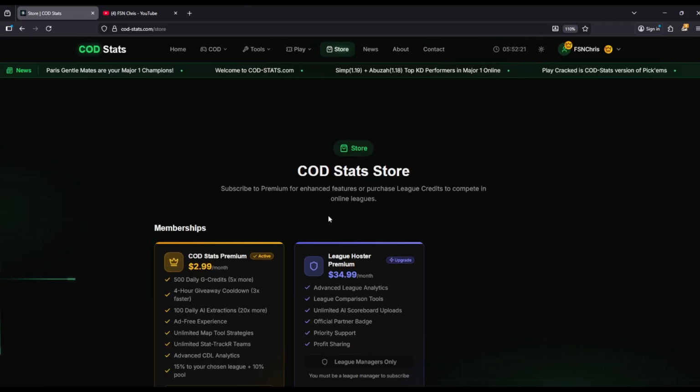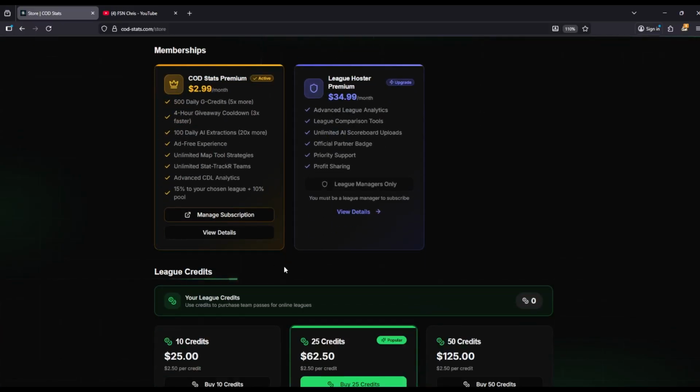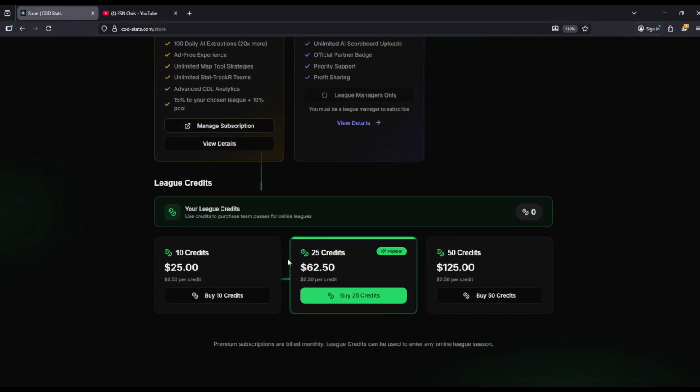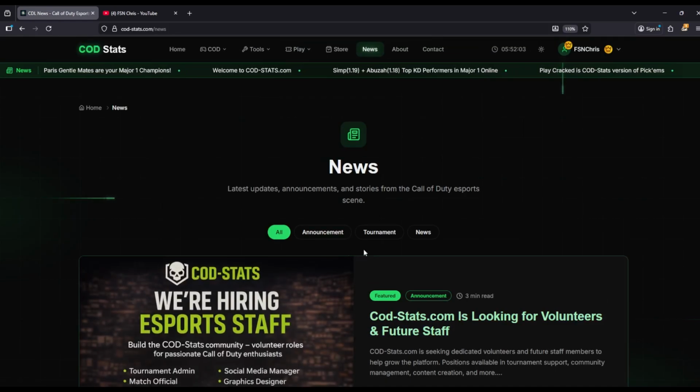So yeah, CoD Stats store, as you guys can see, CoD Stats Premium, $3 a month. If you want to pay, you can. You can also buy credits, which is pretty cool, so you can buy team passes for online leagues. Yeah, man. So if you guys like what we're doing, come rock with us over here.